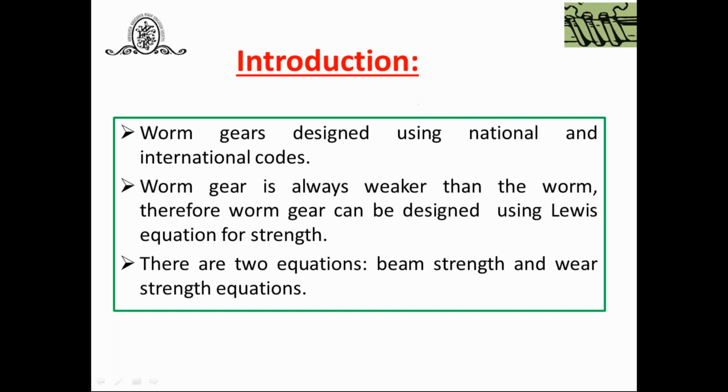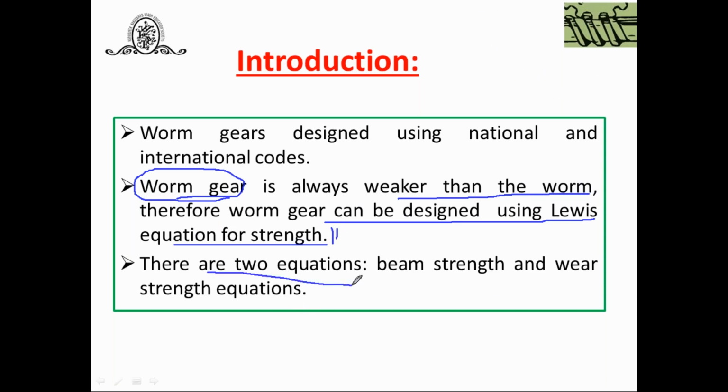And therefore, because we are using different materials, the worm gear or worm wheel is always weaker than the worm. Therefore, the worm gear has to be designed first by using Lewis's equation for strength. That means CSB is equal to MB. Here also, in the case of worm and worm wheel, there are two equations, beam strength and wear strength, like other gears also.